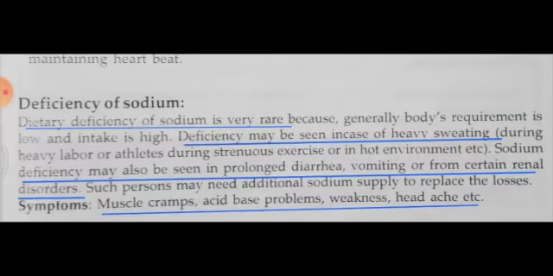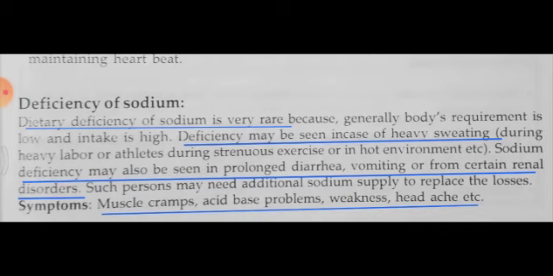Deficiency of sodium. Deficiency of sodium is very rare because it is present in most food items and also in small quantities in water. If excess muscular activity leads to sweating, sodium is removed from the body through sweating and also excreted through urine. Deficiency of sodium takes place through excess urination and excess sweating, especially in athletes, in whom excess sodium is removed from the body by sweating.